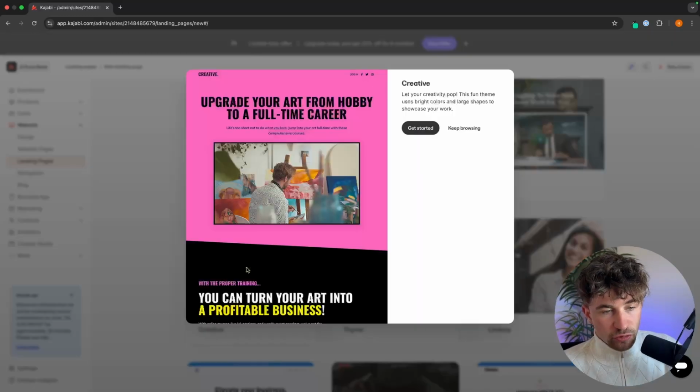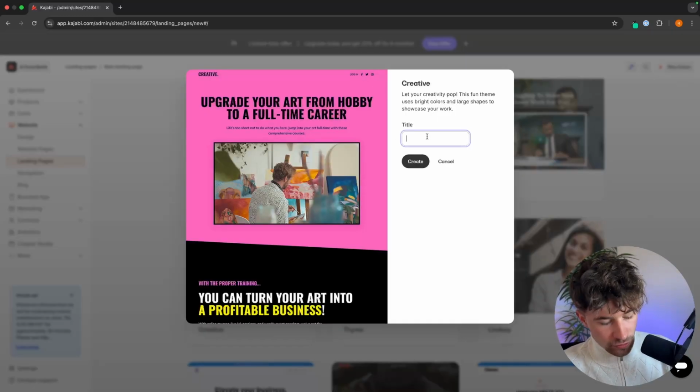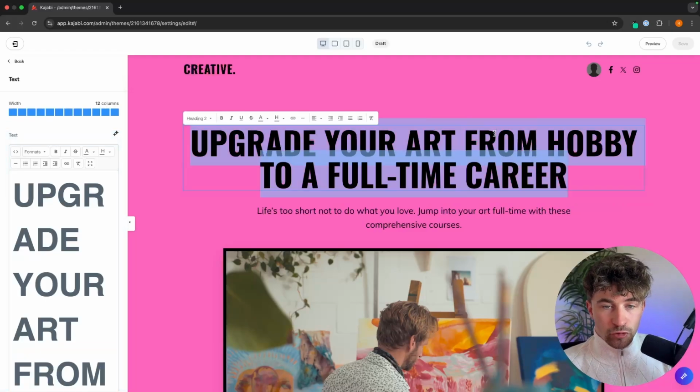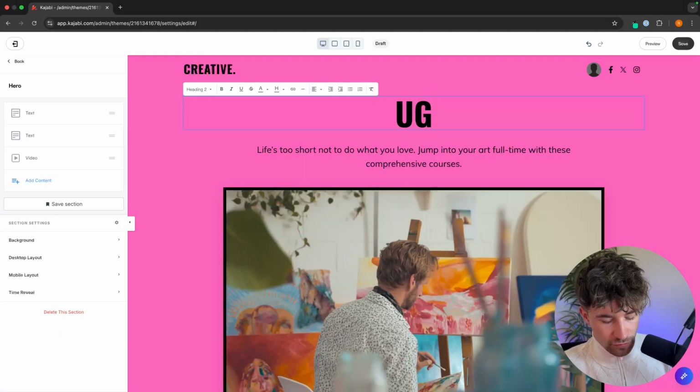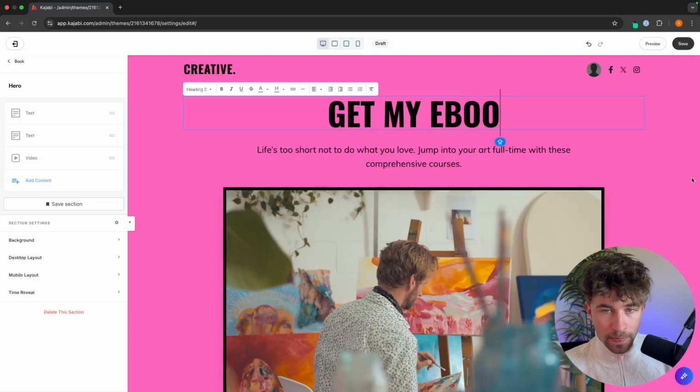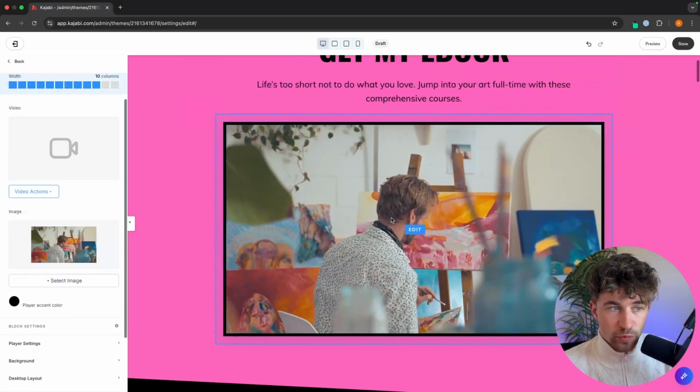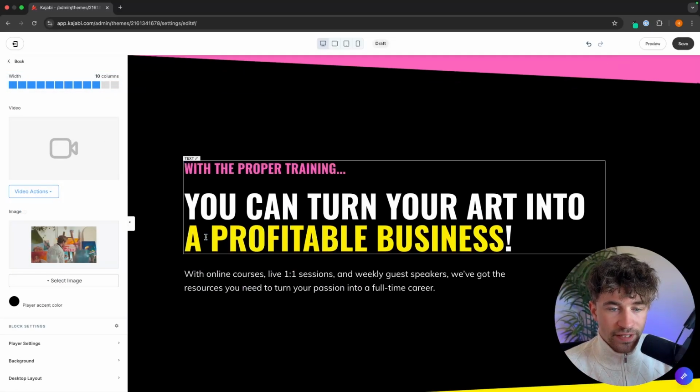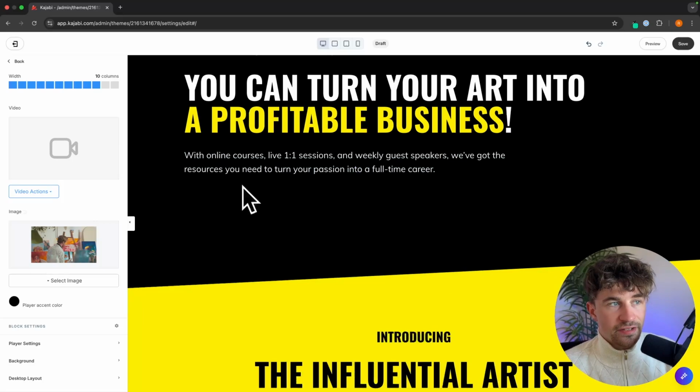And then to actually create this, we simply just click in, we can go get started, and I'll just call this test. And then this right here is a drag and drop builder. So if we want to change the text, and we could say get my ebook, we would just type in whatever we would like into here. We can then go down to this image and we could replace this with an image of the ebook, and we can go ahead and edit this page.